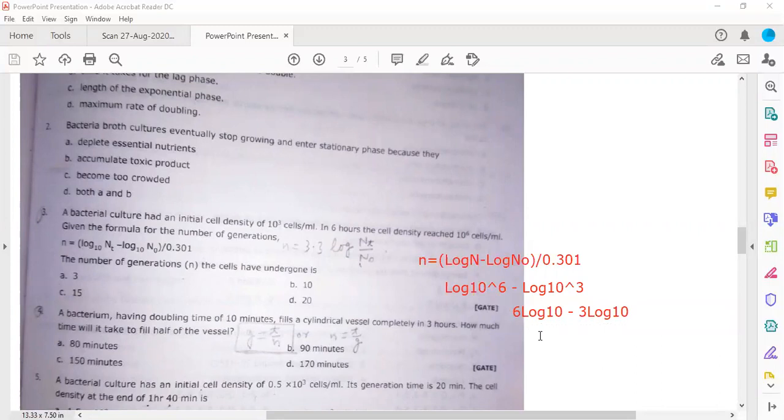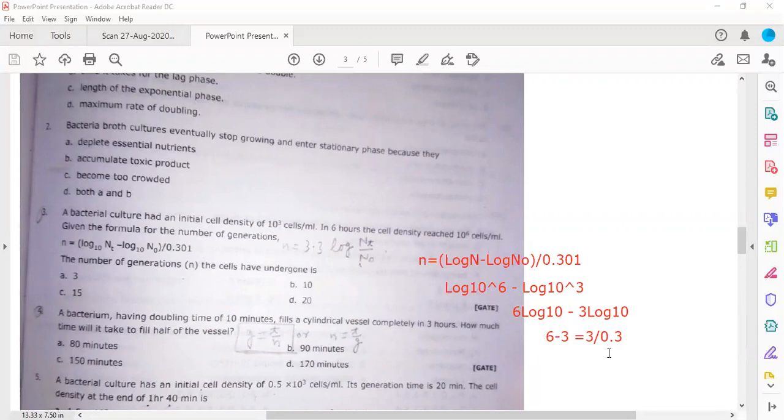So 6 minus 3. Are you able to follow? This will become equal to 3. You have solved this, and you need to divide by this value. So 3 divided by 0.301. You need not write 301 in full, because that would be very long.